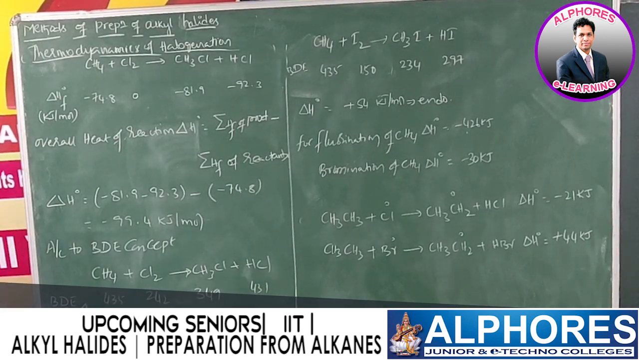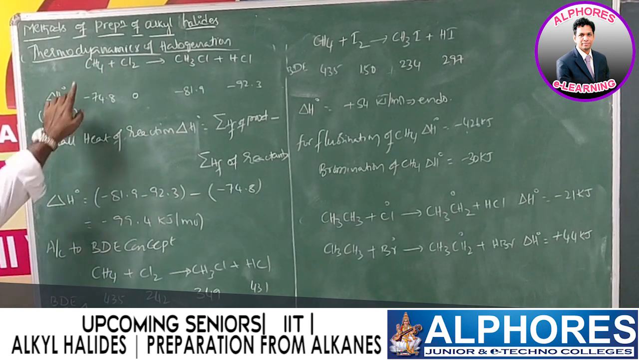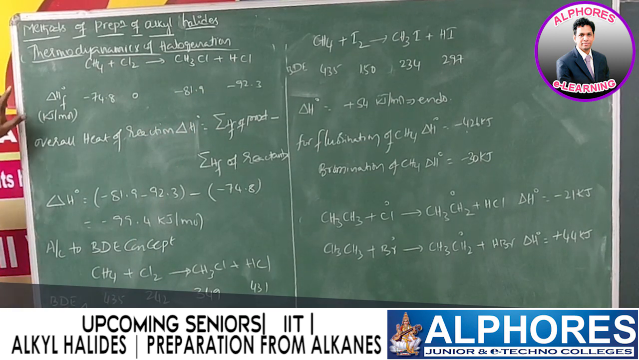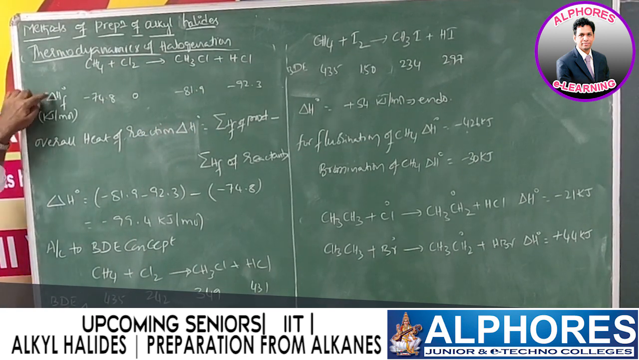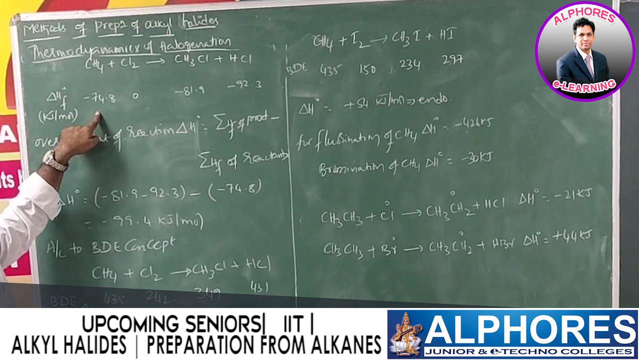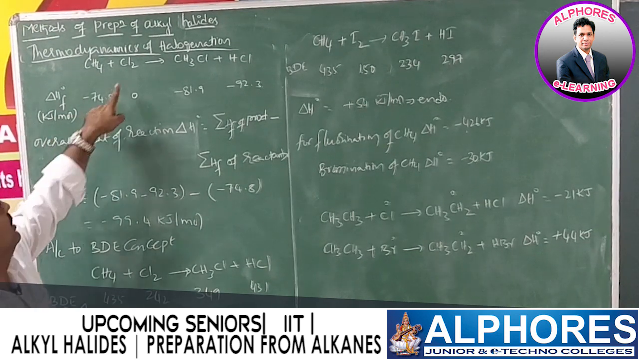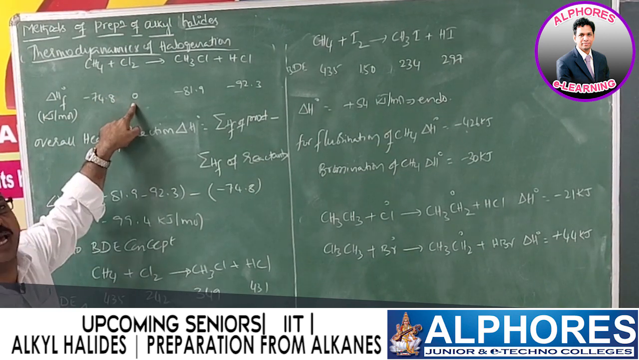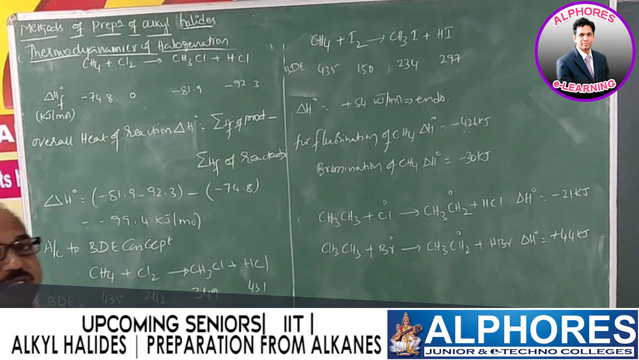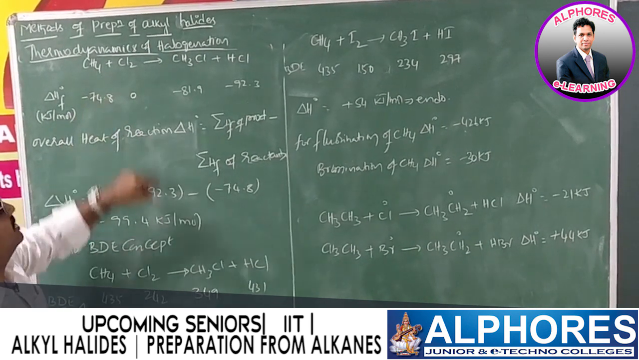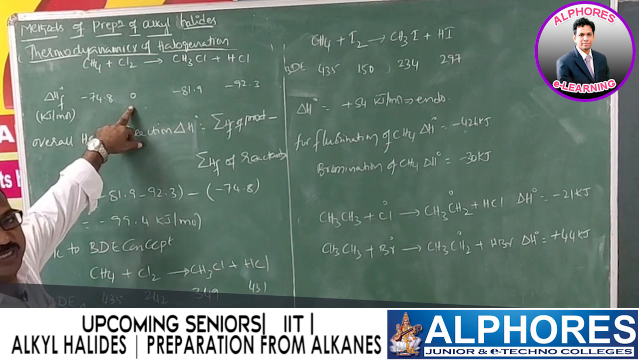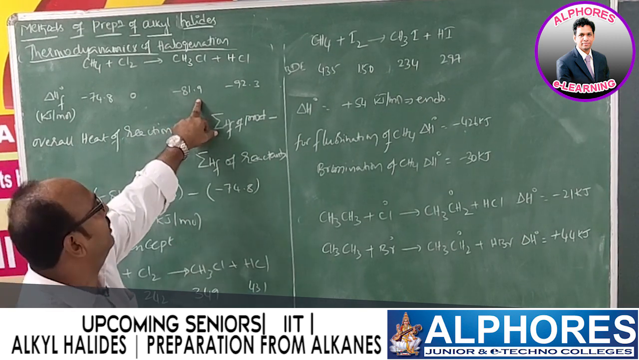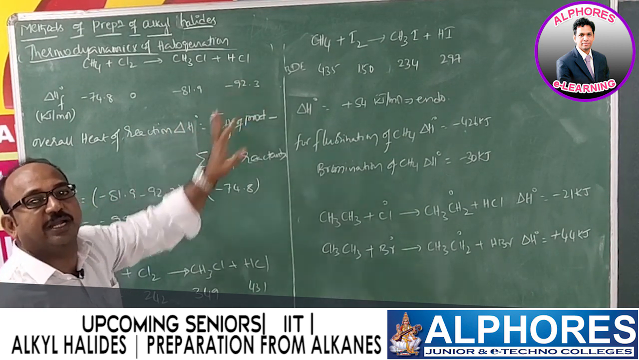So if you observe the thermodynamics of halogenation, like methane upon reaction with chlorine, we are getting chloromethane and HCl. Let us check their enthalpy of formation. Standard enthalpy of formation of methane is minus 74.8 kilojoule per mole, and standard enthalpy of formation of chlorine is 0, because in elementary or uncombined states, standard enthalpy of formation is always 0. Here chlorine is in elementary state, that's why its standard enthalpy of formation is 0, whereas for chloromethane it is minus 81.9, and for HCl it will be minus 92.3.